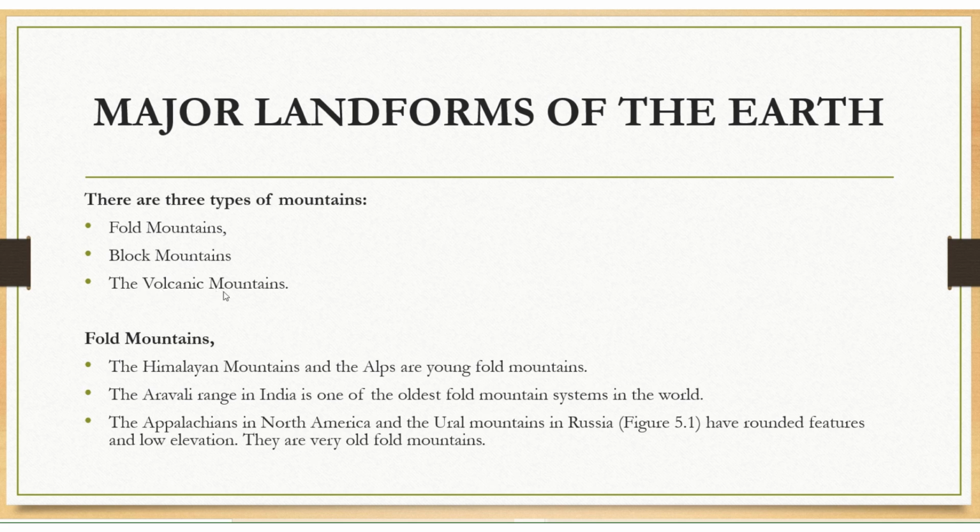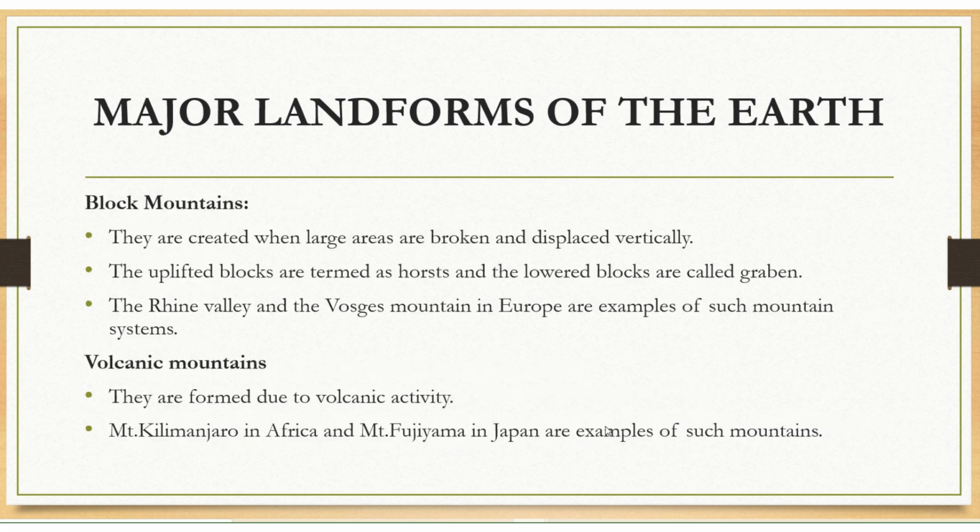First is fold mountains. The Himalayan mountains and the Alps are young fold mountains. The Aravalli range in India is one of the oldest fold mountain systems in the world. The Appalachians in North America and the Ural Mountains in Russia have rounded features and low elevations. They are very old fold mountains. The Aravalli is in India, and these other mountains are in America and Russia.